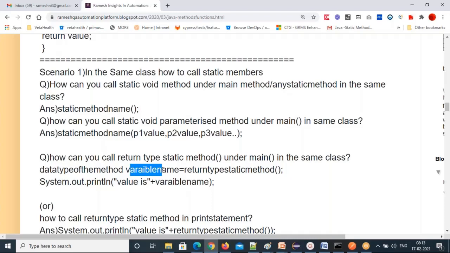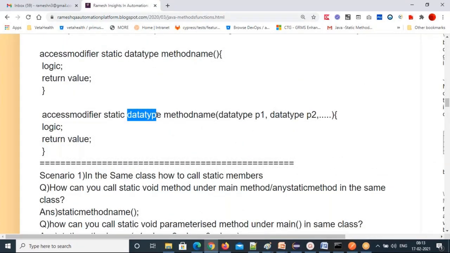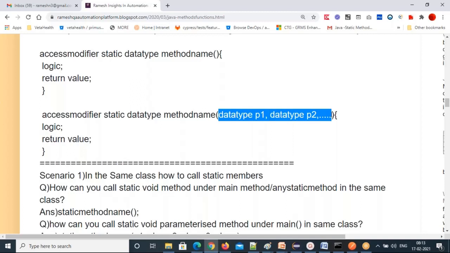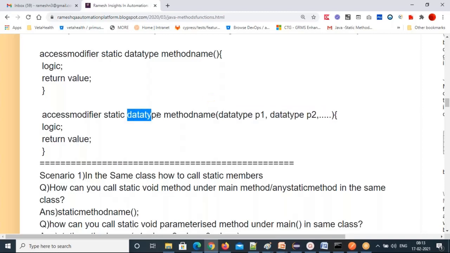So, quick question, Ramesh. The parameters also should be the same data type, or can they be different data types? It can be different, right? But this data type, Venkat, is after calculation, the final output you are getting. It doesn't depend on the parameter data type. What data type your method has to return for you, that is the data type here. It's not the same as the parameter data types.